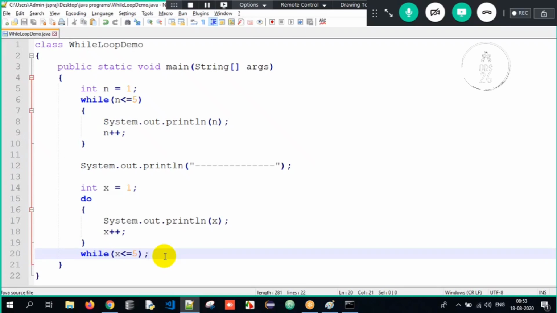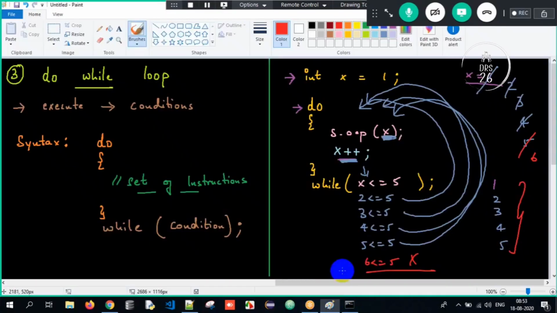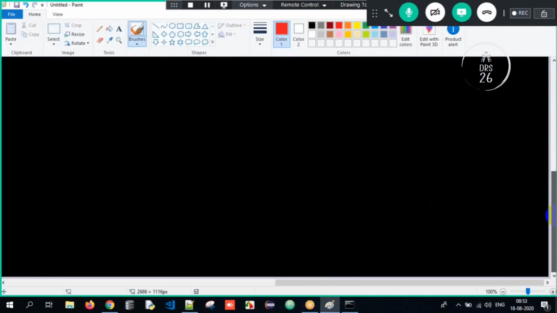Clear? Now similarly, can we print the numbers in reverse order using while and do while here? Is it possible for us to print it? I want to print 5, 4, 3, 2, 1 using both while and do while. Simple, guys. Trust me, it's a very simple program. First of all, int i equals 5. Why? Because I want to print 5 for the very first time, so I'll take it as 5 here.